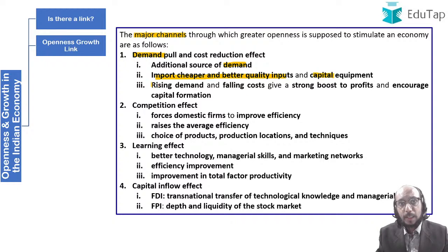There will be rising demand, right? Why? Because of access to export market. There will be falling cost. Why? Because of access to cheaper raw material, good quality raw material. This will help in boosting profits of the industry, and therefore if the industry is profitable, if the venture is profitable, people will be investing more in businesses. People will set up more number of businesses. If I have one factory, I'll create two factories. If I have two factories, I'll create four factories. That essentially means that there will be capital formation, and because of investment there will be growth.